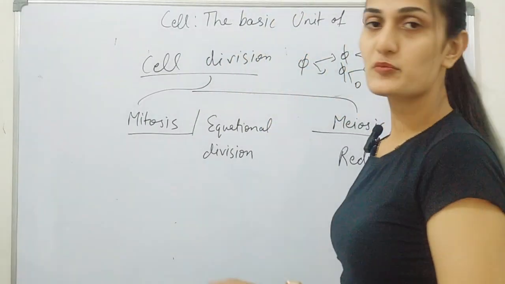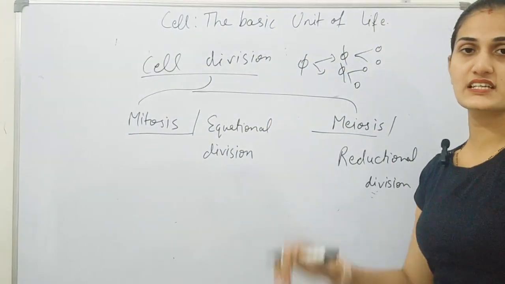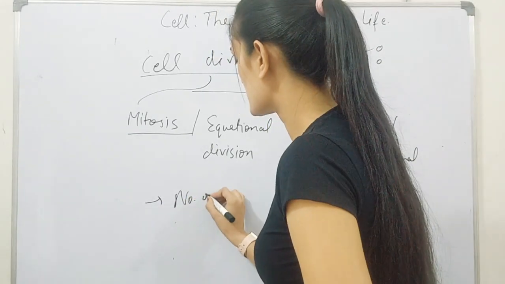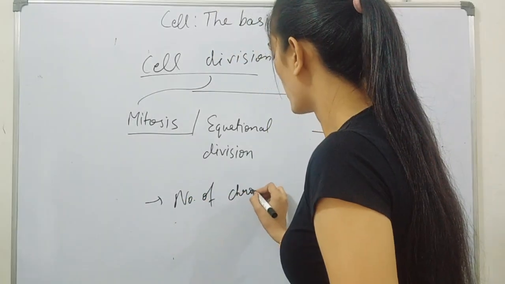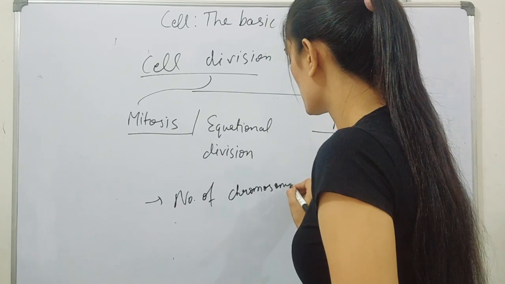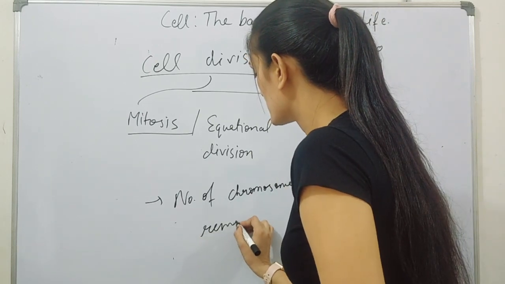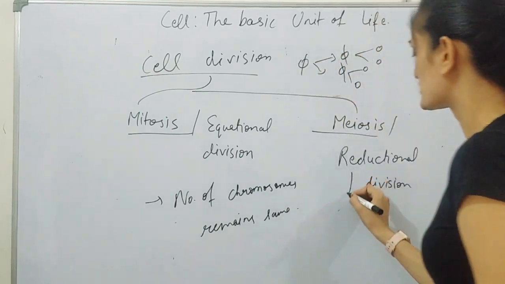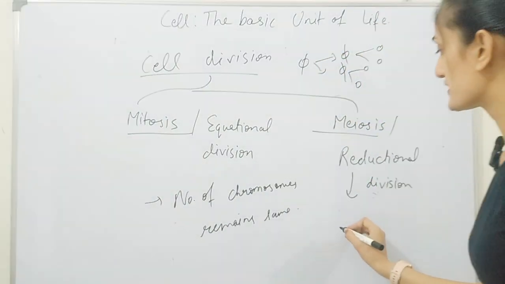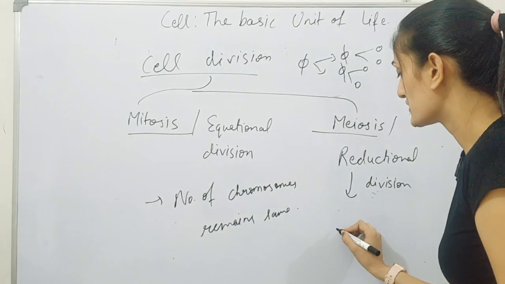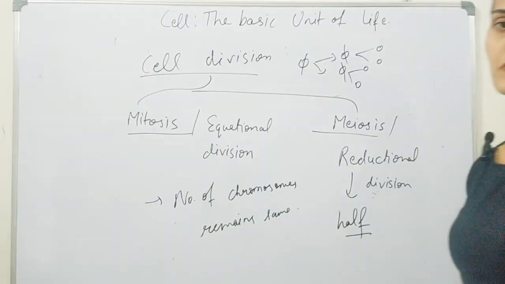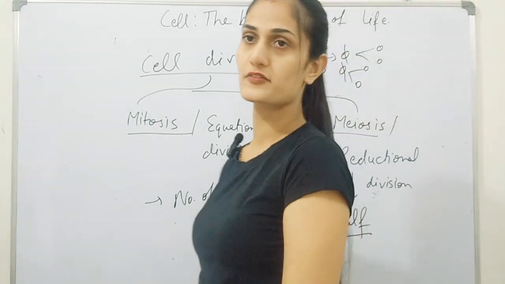Because in mitosis, also known as equational division, the number of chromosomes remains the same. And in meiosis, which is known as reductional division, the number of chromosomes becomes half.